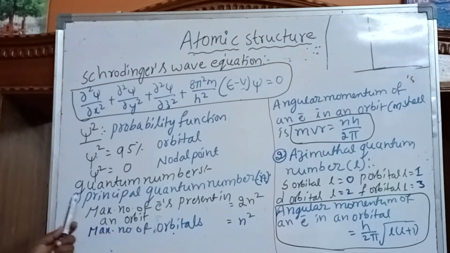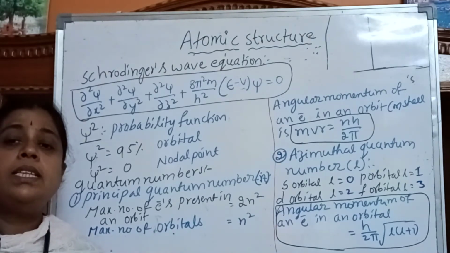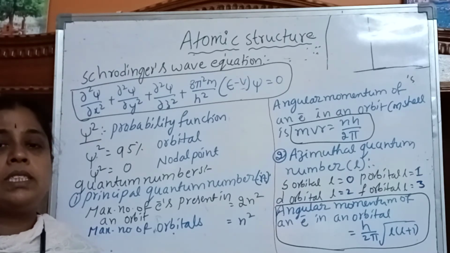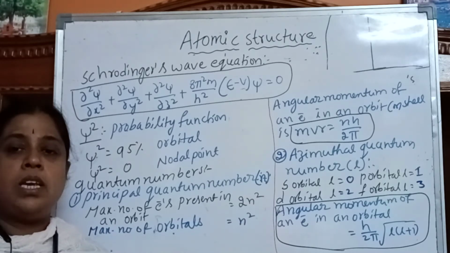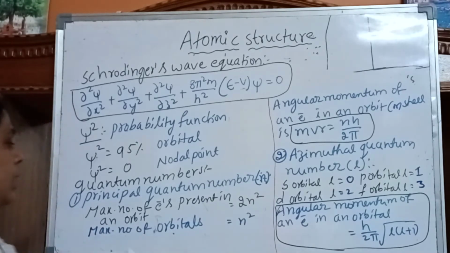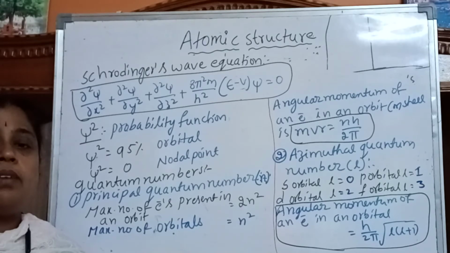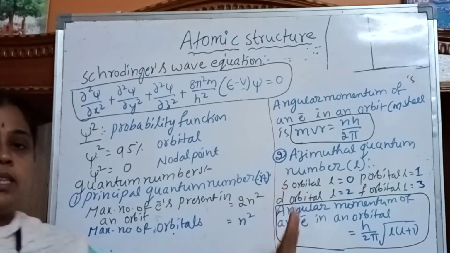So next, the topic is quantum numbers. Actually, we have 4 quantum numbers. These quantum numbers describe the total description of an electron, meaning position, shape, almost everything. The 4 are the principal quantum number, azimuthal quantum number, magnetic quantum number and spin quantum number. So these points are important.